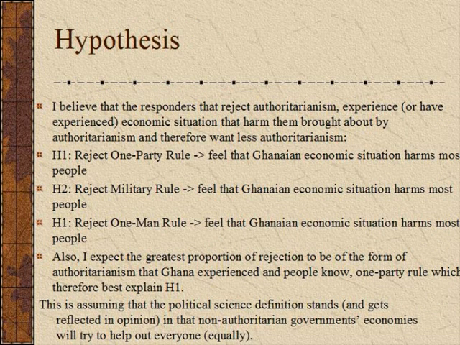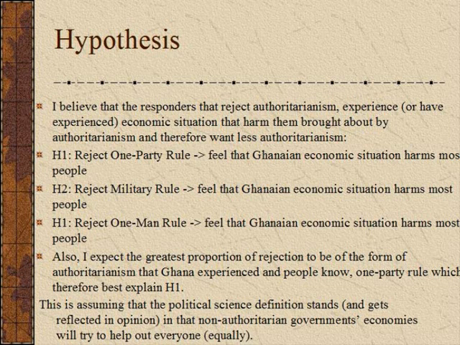I believe that the respondents that reject authoritarianism have experienced or are experiencing economic situations that harm them, brought about by authoritarianism perhaps, and therefore they want less authoritarianism. Therefore, generally my hypotheses are as such that when a respondent rejects one-party rule or any other form of authoritarian rule, they feel that Ghanaian people's economic situation harms most people, as opposed to benefits.